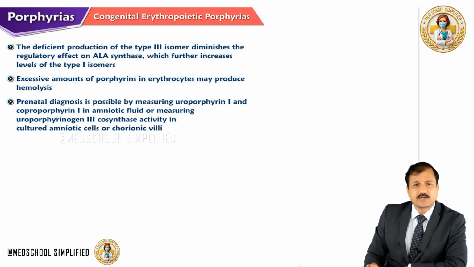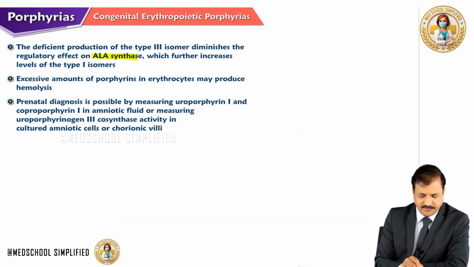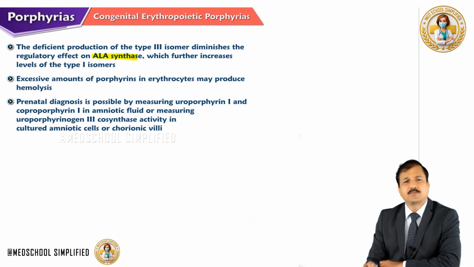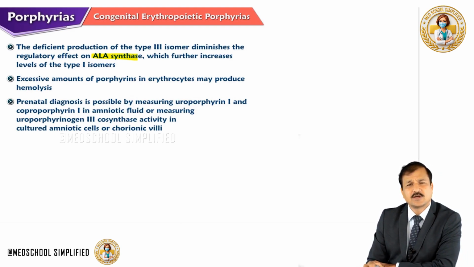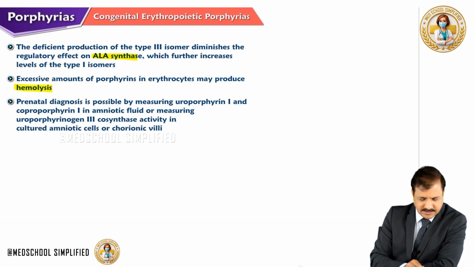Now, the deficient production of type 3 uroporphyrinogen isomer diminishes the regulatory effect on the ALA synthase enzyme, which further increases the levels of type 1 isomers, leading to accumulation of uroporphyrin 1 and coproporphyrin 1. Excessive amounts of these porphyrins in the erythrocytes may produce hemolysis.